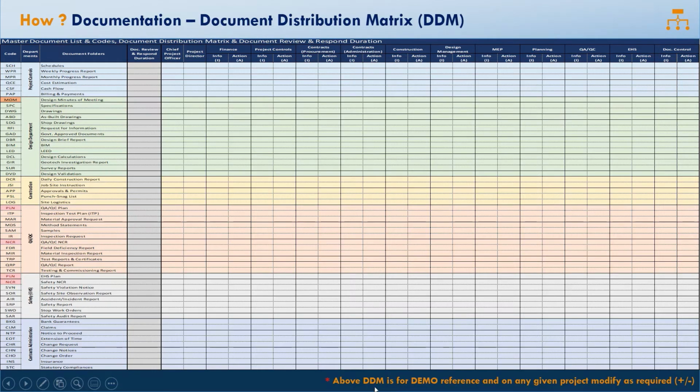Again, this DDM, this document distribution matrix, is just for demo reference purposes, and for your project you have to modify it based on your project requirements. So it can be plus or minus. This is just for reference purposes only.